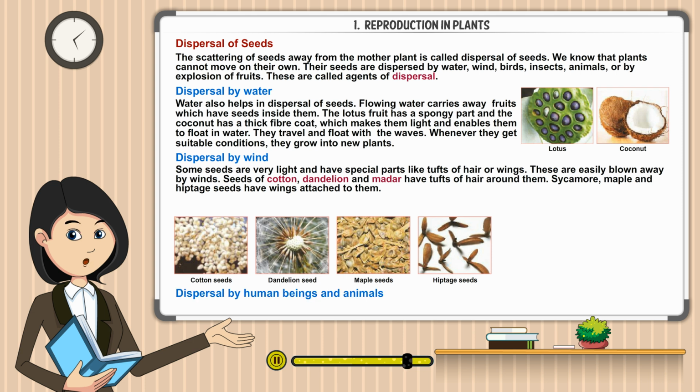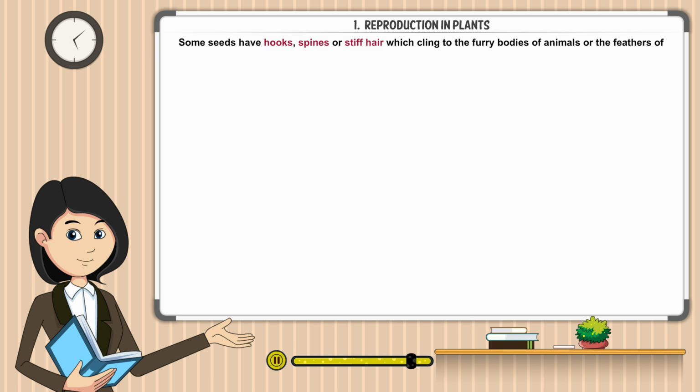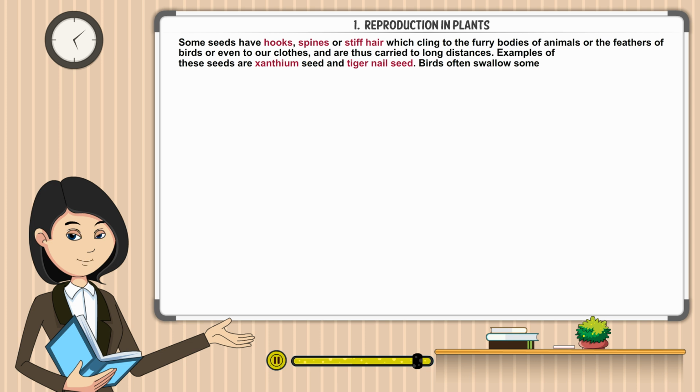Dispersal by human beings and animals. Human beings and animals eat fruits like papaya, melon, apple, and mango, and throw away their seeds. Some seeds have hooks, spines, or stiff hair which cling to the furry bodies of animals or the feathers of birds, or even to our clothes, and are thus carried to long distances. Examples of these seeds are xanthium seed and tiger nail seed.